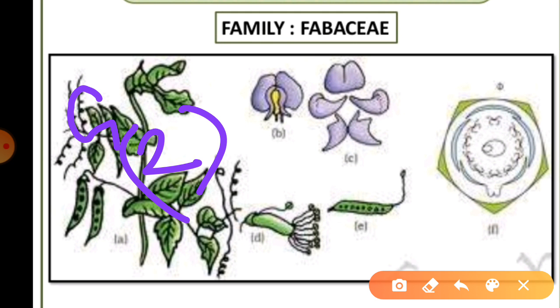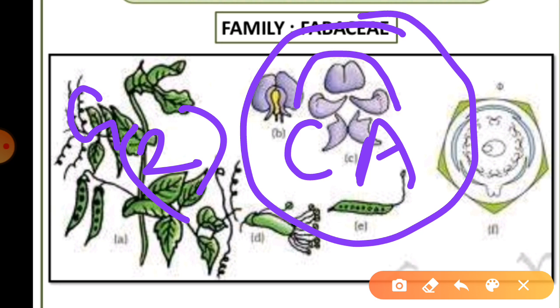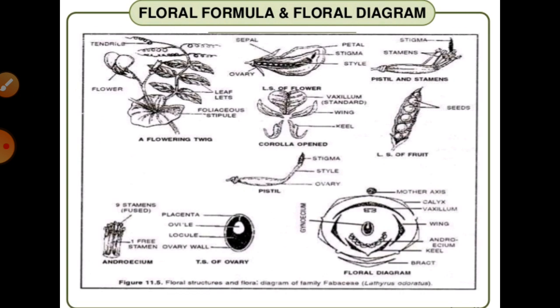And if the flower is epipetalous, generally where the androecium and the petals are joined together, in that particular condition we can write epipetalous. These are some of the different symbols through which we are able to understand and write down all these structures. And the flower formula and the flower diagram are also developed with the help of these, right?